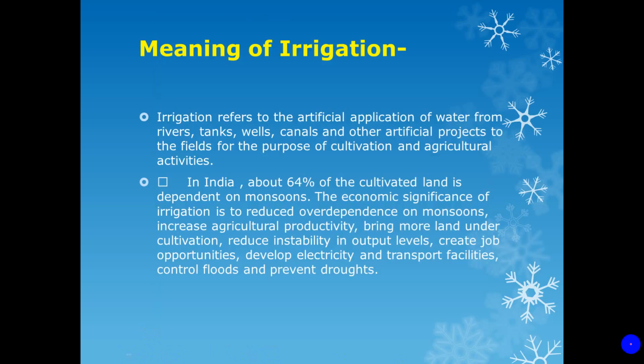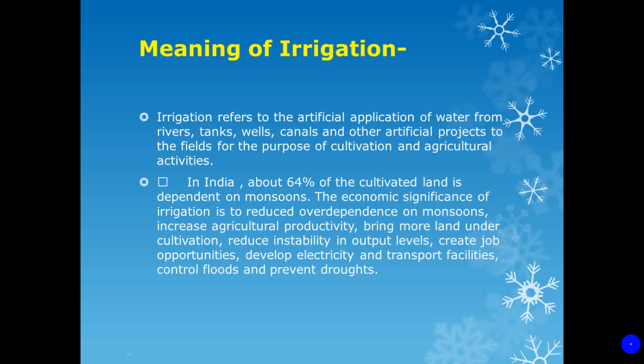Now, what is the meaning of irrigation? Irrigation means the artificial application of water from rivers, tanks, wells, canals, and other artificial projects to the field for the purpose of cultivation and agricultural activities. Why irrigation? Because we can't depend upon the monsoon. There is another reason also, which we are going to discuss further. In India, about 64% of cultivated land depends on the monsoon.